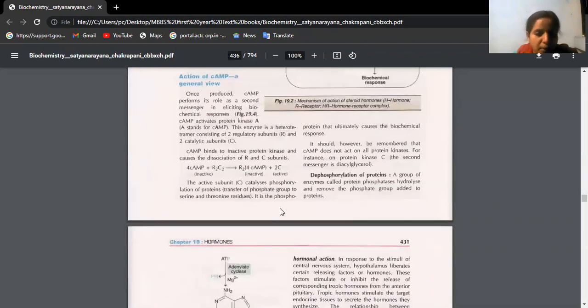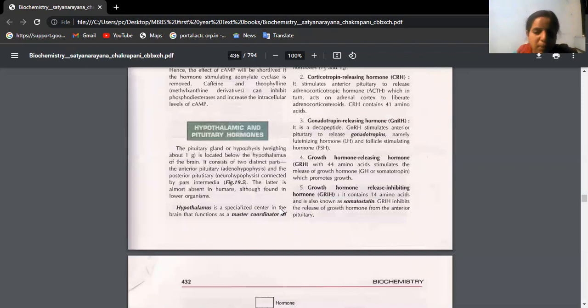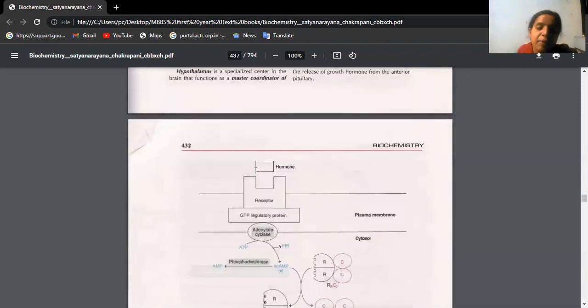Suppose epinephrine and norepinephrine, which are adrenal medullary hormones, are released into blood circulation. They come and bind with the receptor present on the cell membrane. Here we require energy, but instead of ATP, the energy is utilized from GTP, through what is called the GTP regulatory protein.